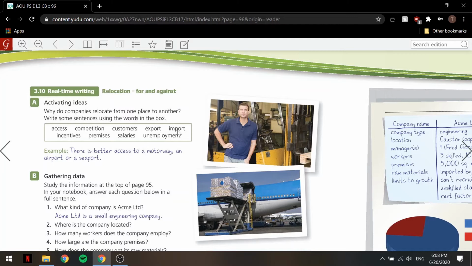Okay, based on what we read about that company, Acme. Incentives. Okay, so for incentives, we'll say there are government incentives. Premises, I'll say the rental costs for premises are lower. Okay, based on what we talked about between Coston and Bellport.